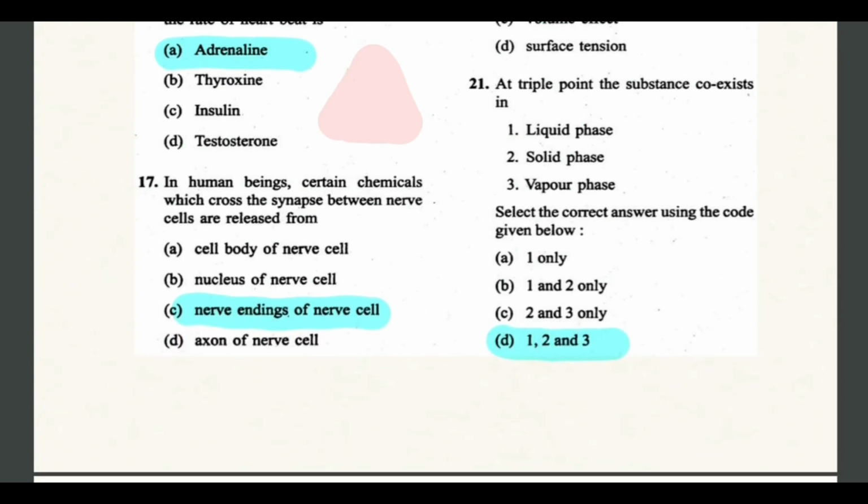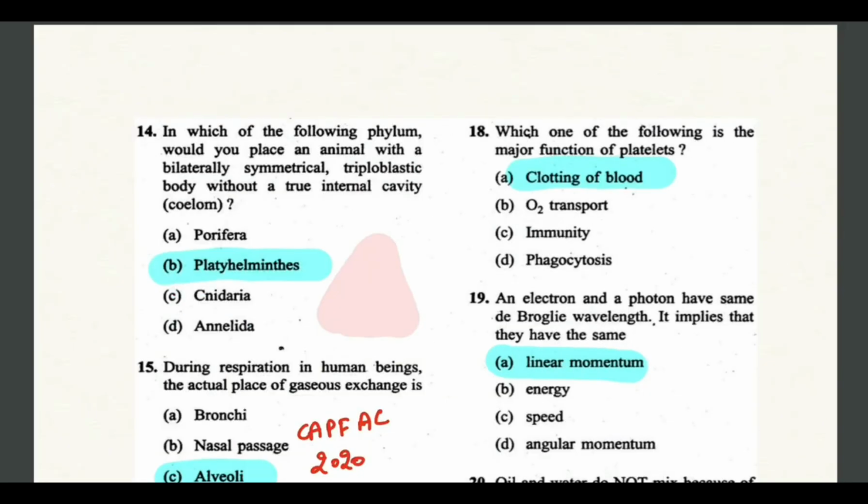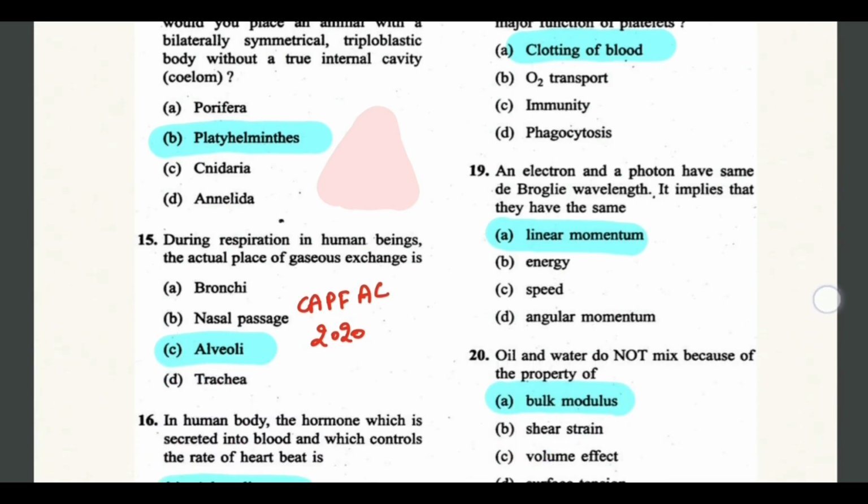Next question. In human beings, certain chemicals which cross the synapse between nerve cells are released from the nerve endings of the nerve cell. Which one is the major function of platelets? The major function of platelets is the clotting of blood. You can comment down which vitamin also helps platelets in blood clotting. So vitamin K is the vitamin.